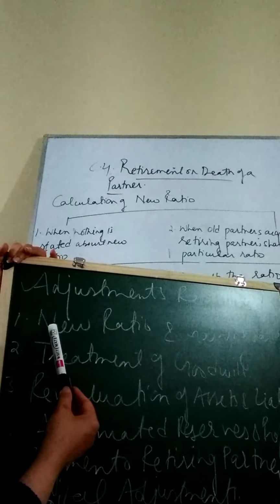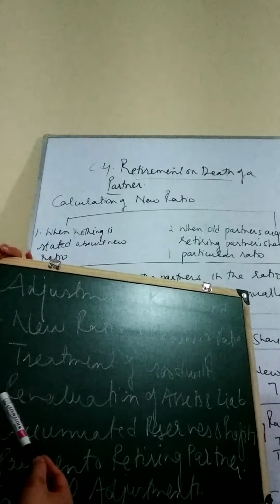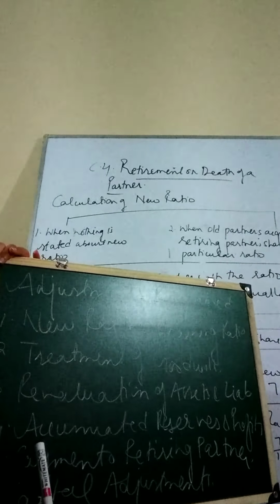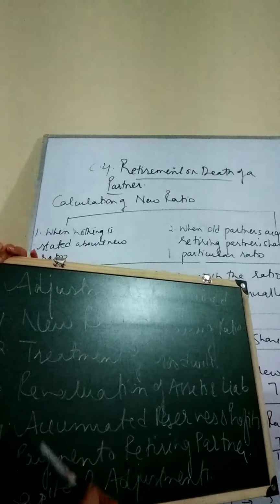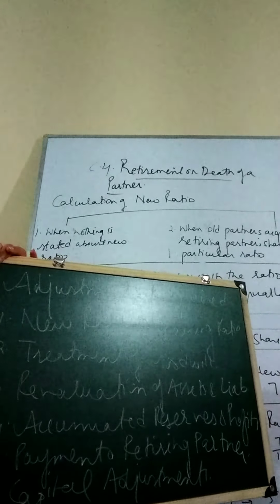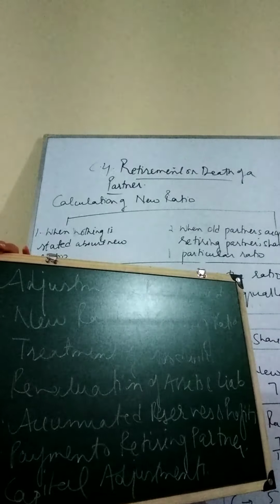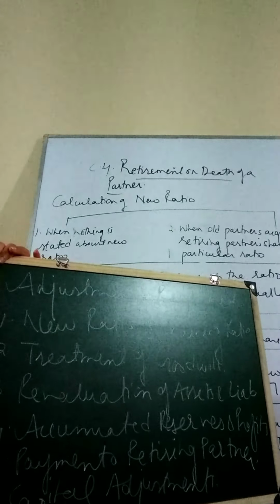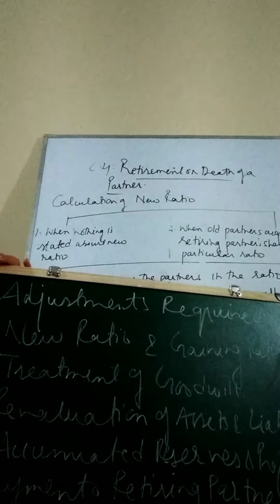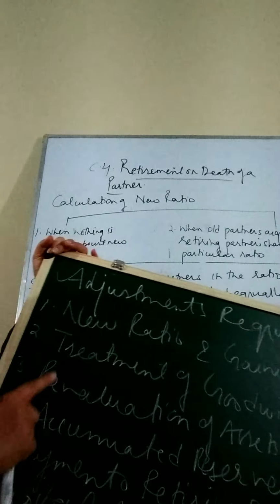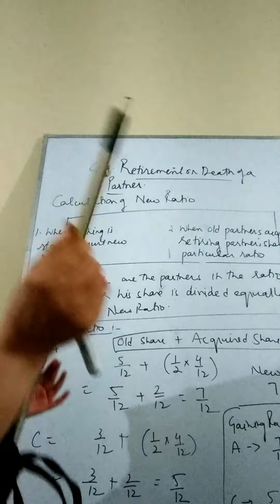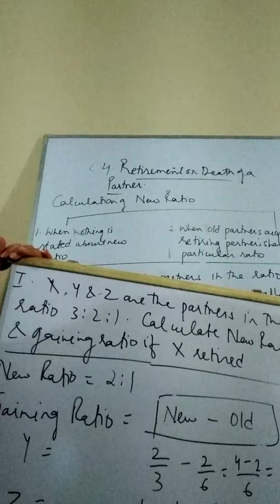I repeat the adjustments: calculation of new ratio and gaining ratio, then treatment of goodwill, then revaluation of assets and liabilities, then accumulated reserves and profits, and payment of the retiring partner at the time when he retires, and lastly the capital adjustments which are to be made. So these are the accounting treatments we have to make at the time of retirement. Today we are going to take up the first one, which is calculation of new ratio and gaining ratio. I will take up one example so that you can clearly understand it.